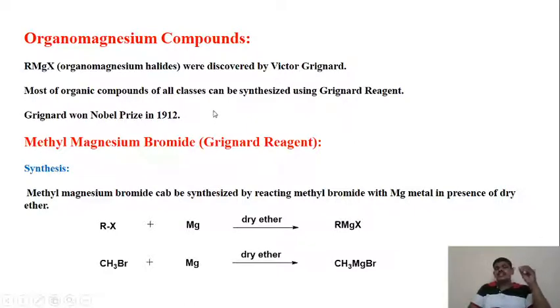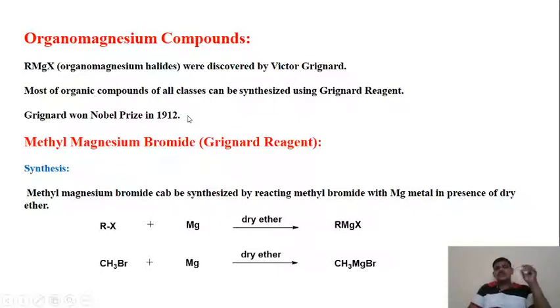So these are a very important class of reagent. And for this tremendously useful discovery, Grignard got the Nobel Prize in 1912.